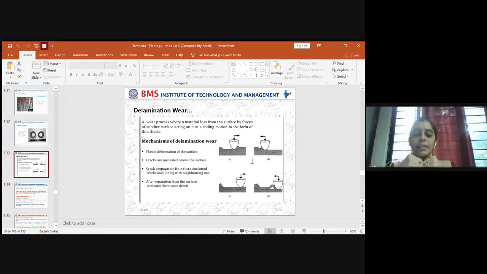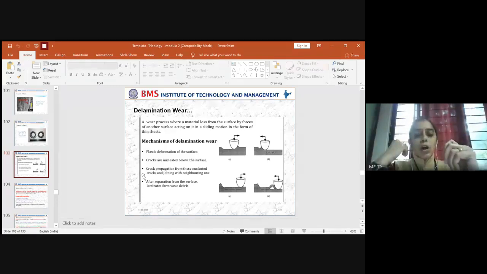So this is a surface and this is a surface. One could be a hard material, another one could be a soft material. If you come across some type of cracks behind the surface, then this results in the formation of delamination wear. This gets nucleated further and the enhancement of crack propagation comes into picture. The crack propagation will result from the nucleation of the cracks and joining with the neighboring ones. So if you have cracks behind the surface of contact and they propagate and connect with the neighboring ones, the crack penetrates, gets prolonged, and results in the formation of a huge amount of delamination.